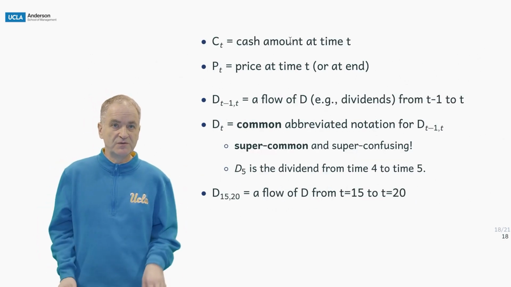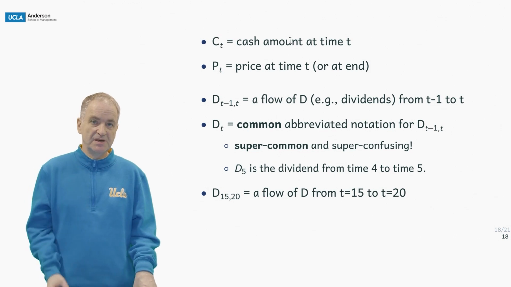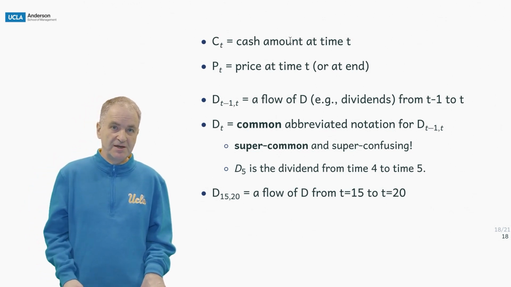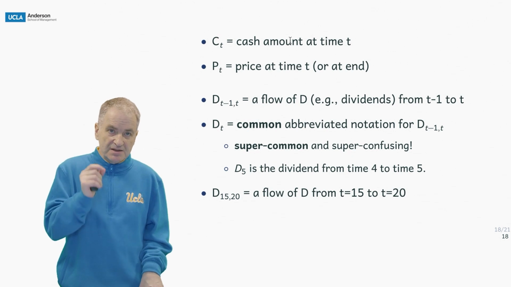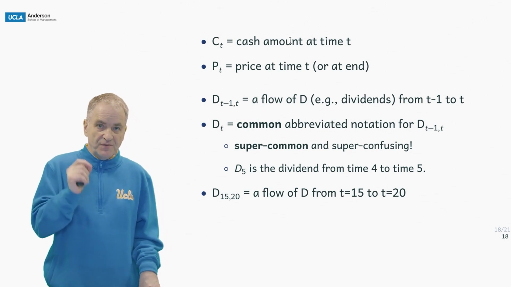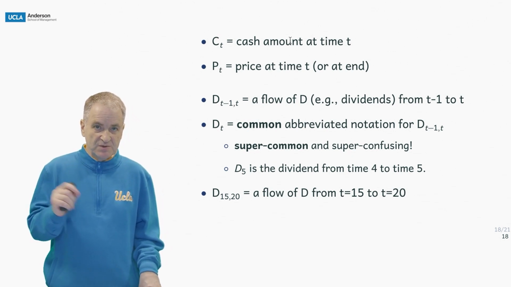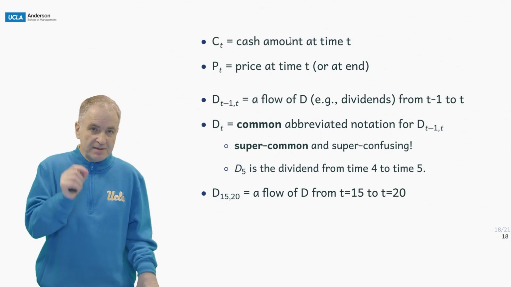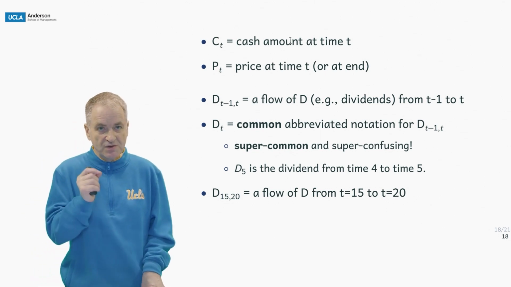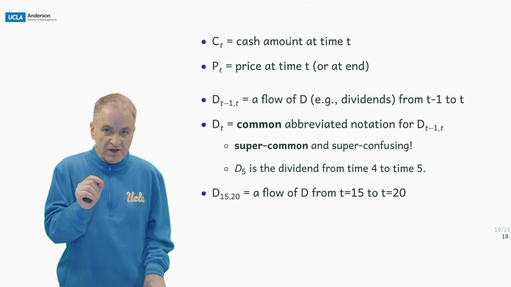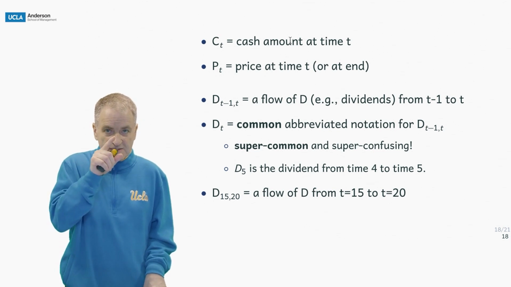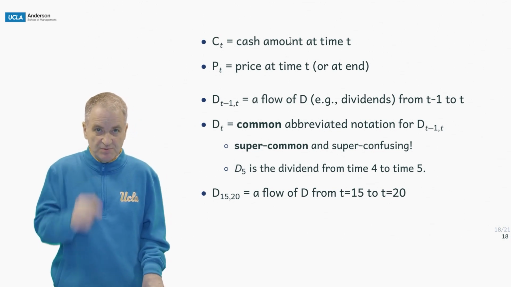So here are uses, for example. C sub t, the cash amount at time t. P sub t, the price at time t. D, t minus 1 to t, the flow of dividends from t minus 1 to t. Now, sometimes you see things like earnings or dividends with just one subscript, and that's an abbreviation for the case where it's t minus 1 just before the t.